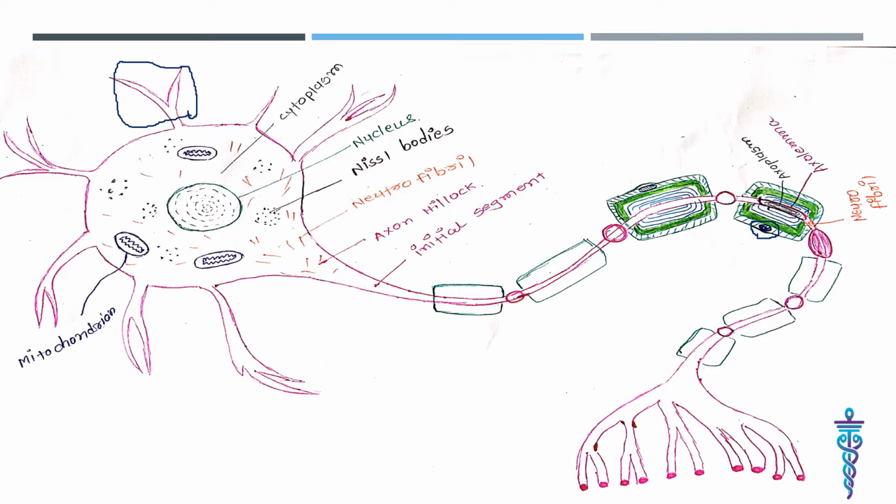In the Schwann cell, here this is the neurolemma, cytoplasm, and this is the myelin sheath. Myelin sheath has a special role in neural protection. Then this is the node of Ranvier, and in the axon this is the inner axoplasm and outer axolemma, and it contains neurofibrils. Have you seen that the cell body contains neurofibrils, and the axon also has neurofibrils.